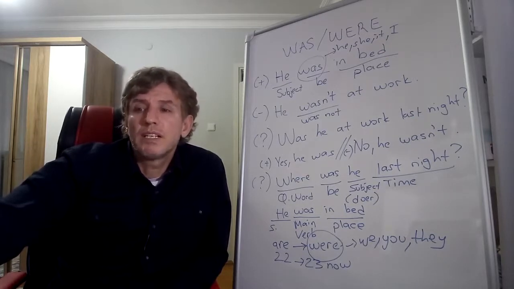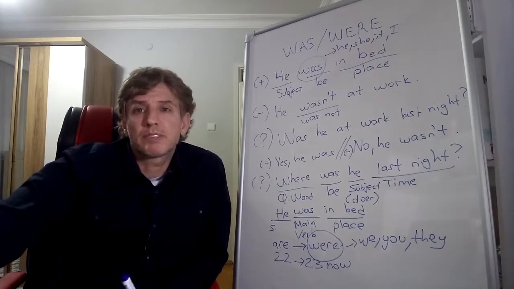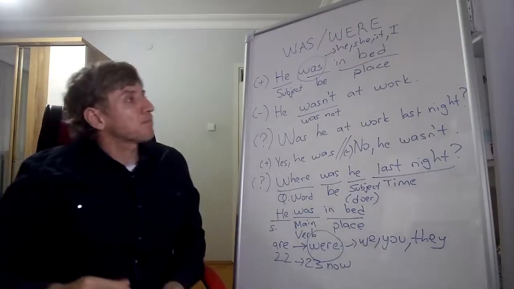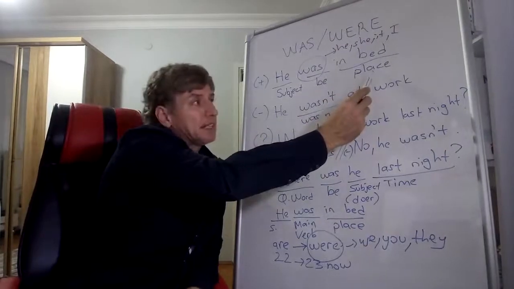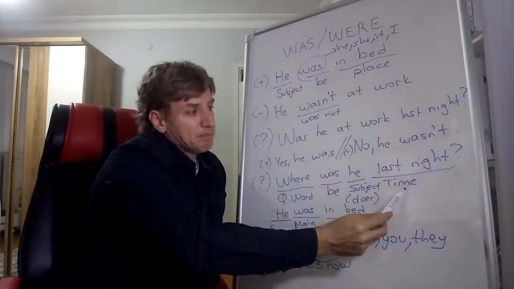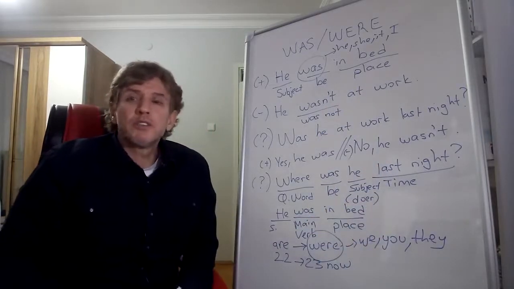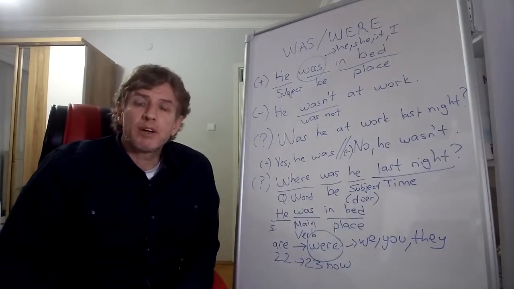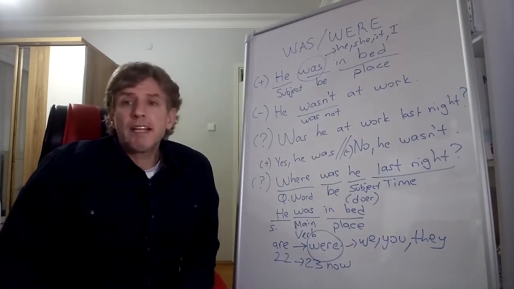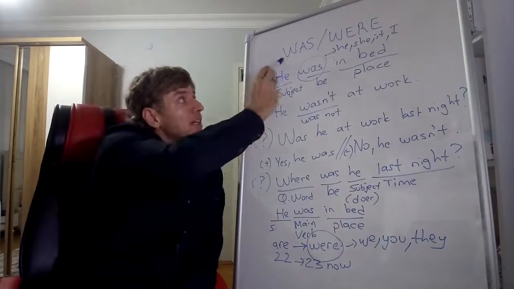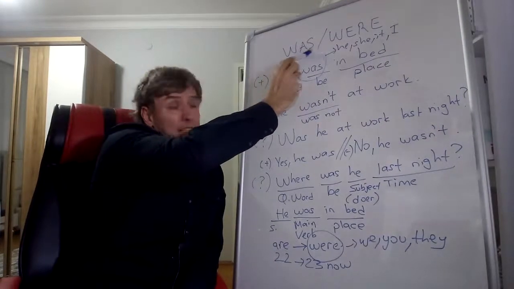So, let's sum up our subject with place and time. With place and time, we usually use the verb to be, okay? But when time changes, we change am, is, are into was, were.